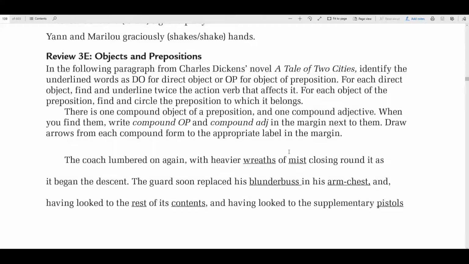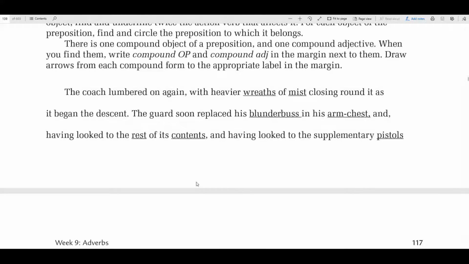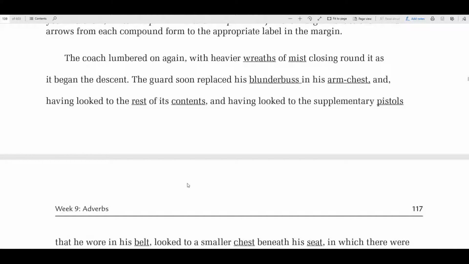Okay, I have to admit that this section has been a little bit difficult for everybody, the ones that have finished it. So let's look here. The coach lumbered on again with heavier wreaths of mist closing round it as it began the descent. Okay, so we're going to go with this one.